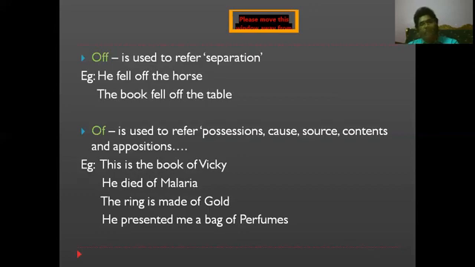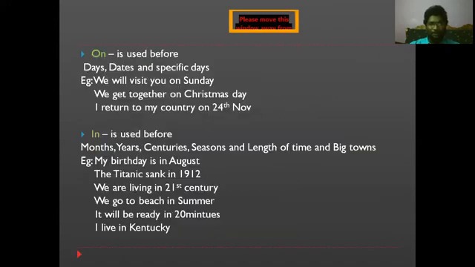There are too many prepositions, as we have seen earlier in the previous slide. So we need to discuss those things, and it is we who are supposed to know their meanings. Then only can we use them perfectly, exactly, and appropriately when we write, when we speak, or when we go for any test. So this is all about the prepositions.